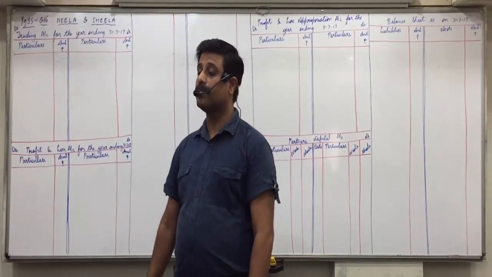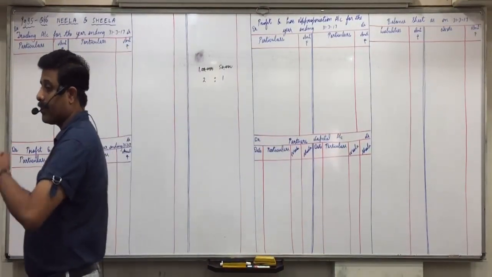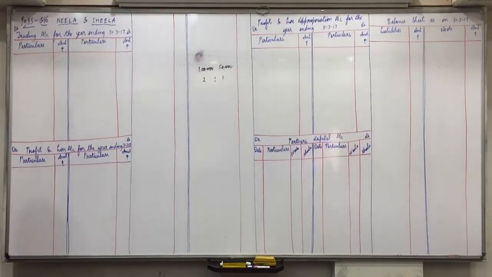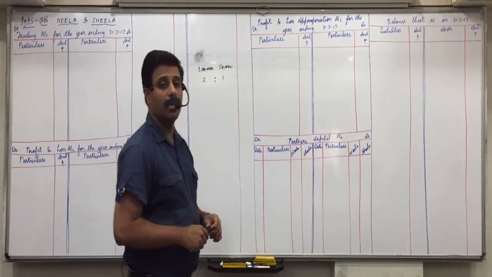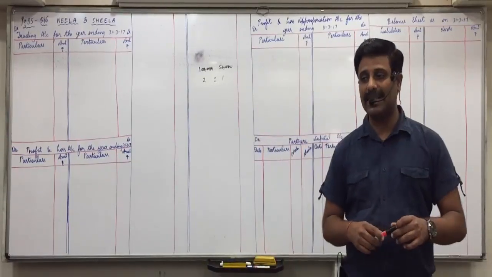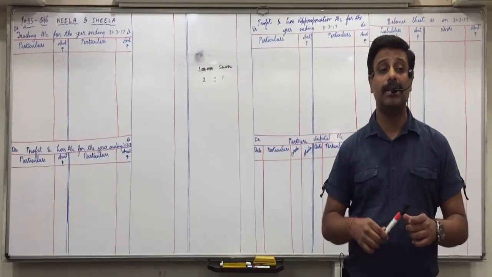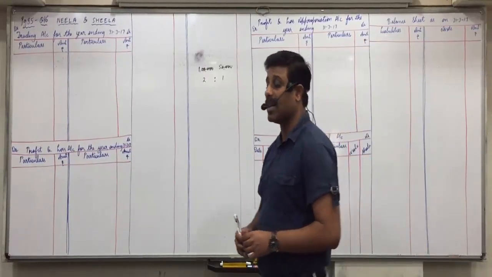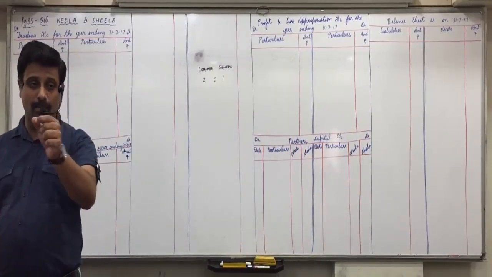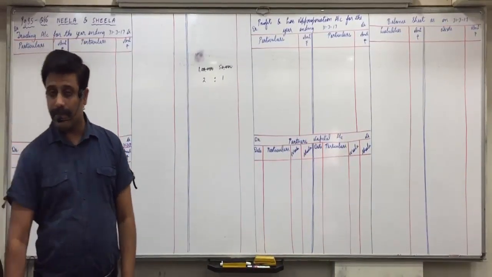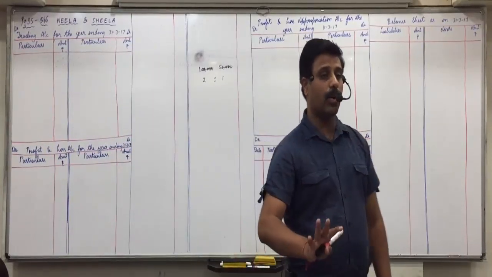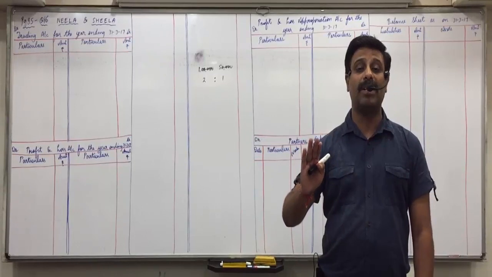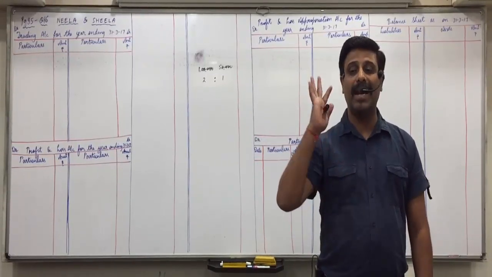Kanisha? Why? Yes. What is the prudence principle here? Closing stock is always taken at cost price or market price, whichever is less. You write this 100 times. Closing stock is always taken at cost price or market price, whichever is less. So underline "more" and write "ignore". Always ignore the more, because we take closing stock at cost price or market price, whichever is less. Directly we will take 1,10,000.